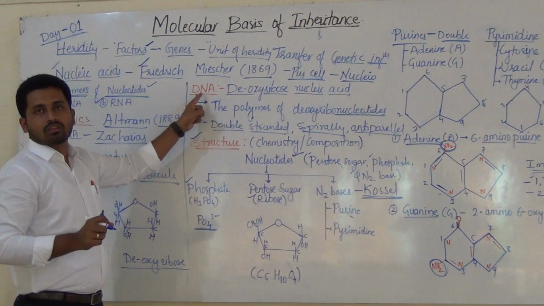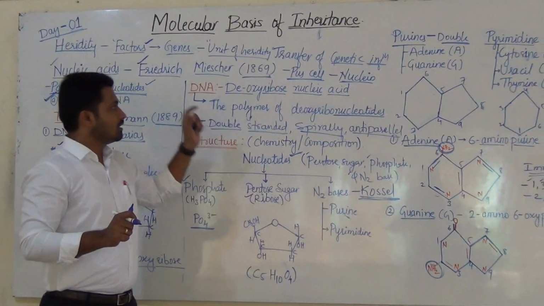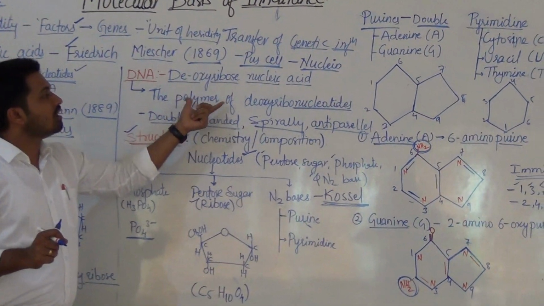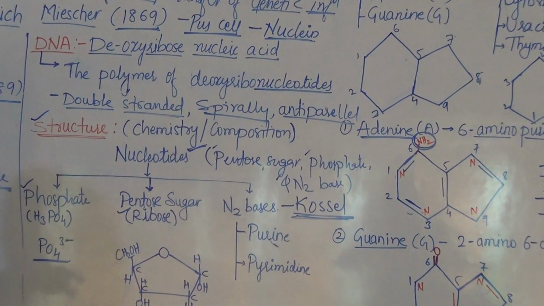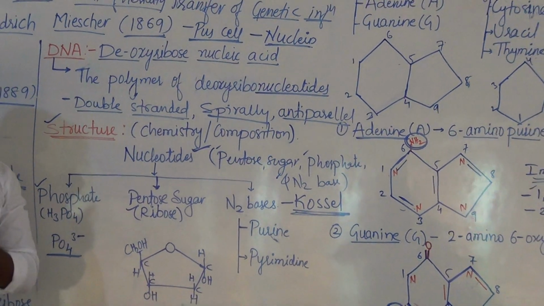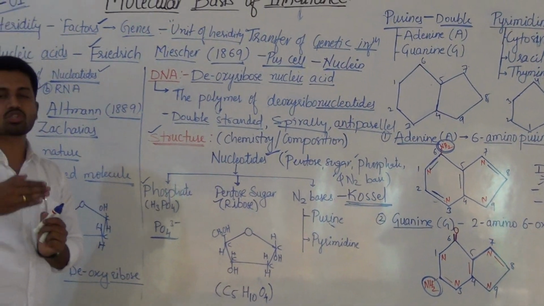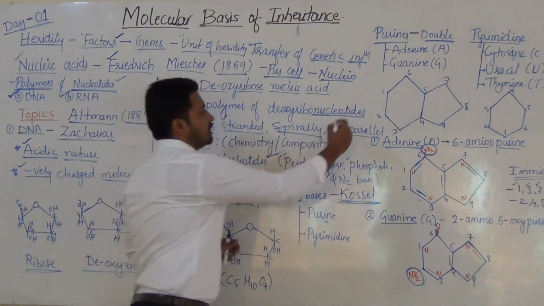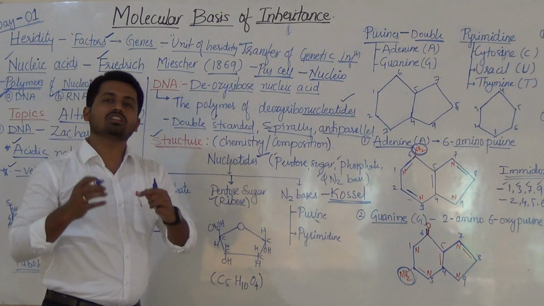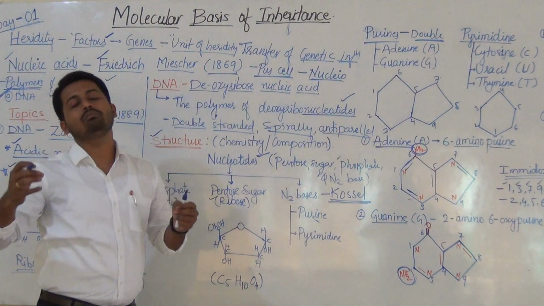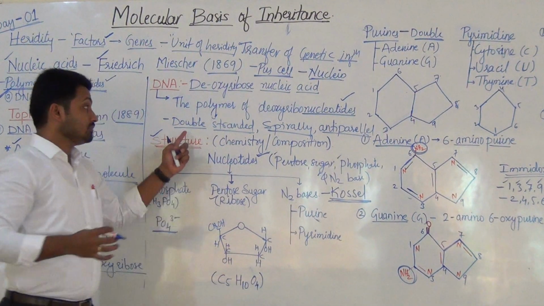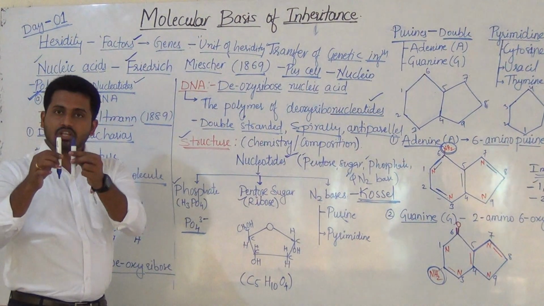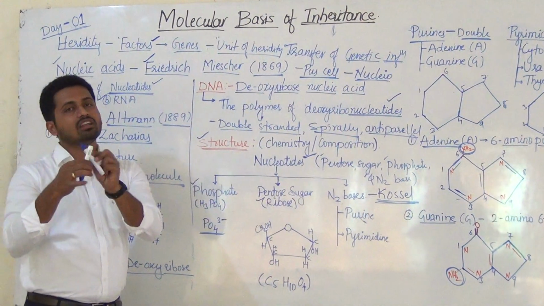Remember, DNA is deoxyribose nucleic acid. I will do the full form. Now coming to the definition, it is a polymer of deoxyribonucleotides. What is a polymer? Many molecules arranged one above the other or next to each other. Here the monomers are nothing but nucleotides, which form the polymer. After that, it is a double stranded structure, as I told you, which are anti-parallel to each other and spirally arranged. You will see the spiral structure.